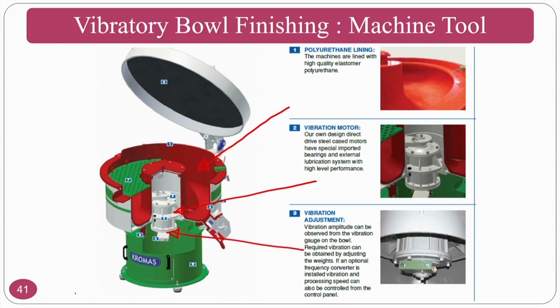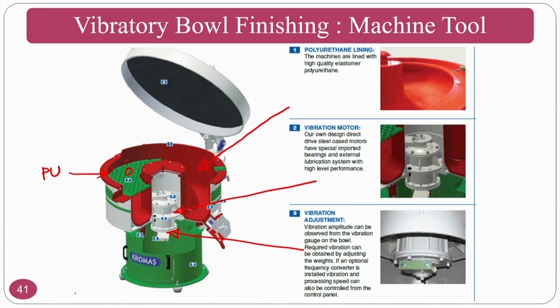Okay, so the polyurethane lining is normally lined with a high quality elastomer, because if I have particles, these workpieces should not get hurt by the metal or a ceramic. If you coat this red liner, this PU, with respect to metal or something, what will happen? It will damage the components, because the interaction forces will be very high whenever you are rotating at very high